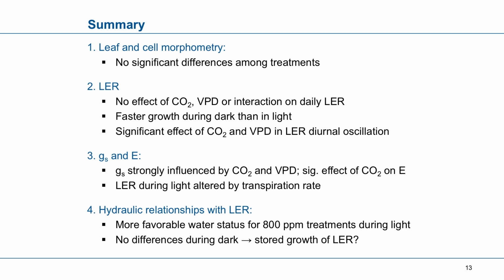Stomatal conductance, as expected from the literature and from the theory, was strongly influenced by both CO2 and VPD, and this had an effect on evapotranspiration. And the differences caused by transpiration rates produced differences also in the leaf elongation rate in the presence of light.